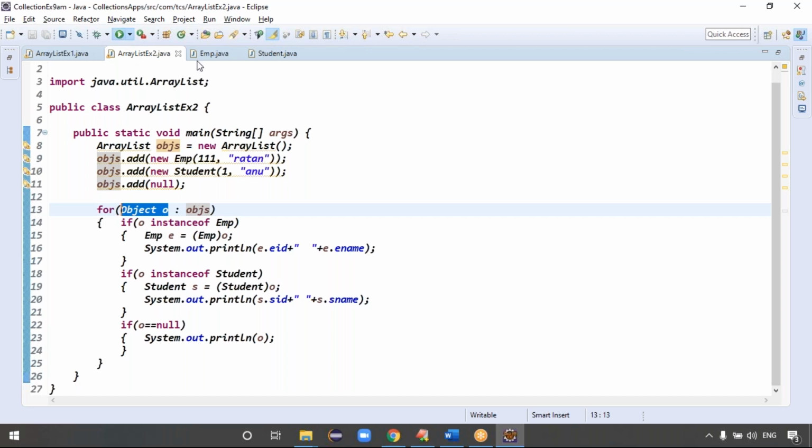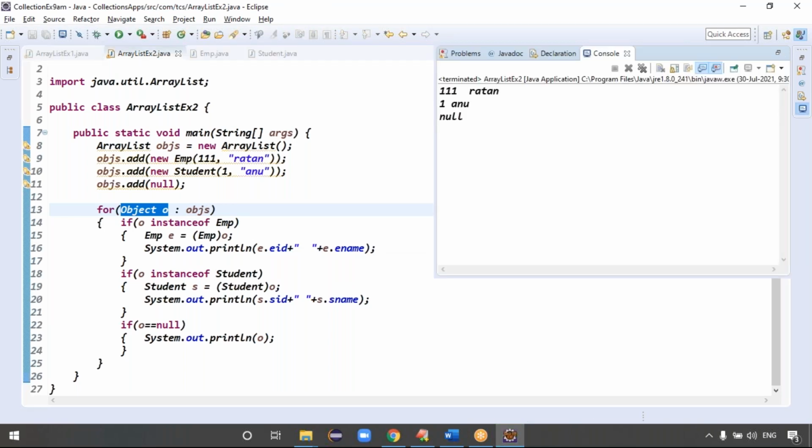Sir, is there no else condition in this code? No, it's just like that: if any condition is true, that will execute, right? Okay, sir, only the if condition. Okay, yeah, we got the output like one, one, one, unknown, null, right?